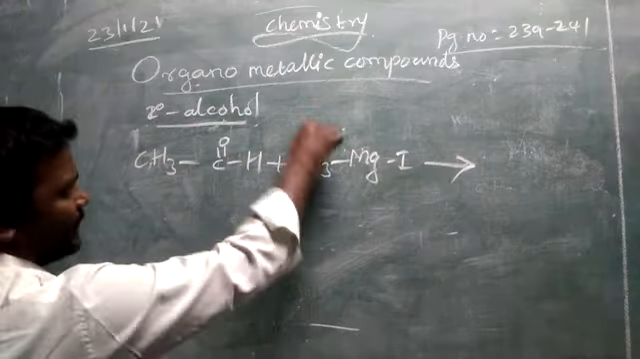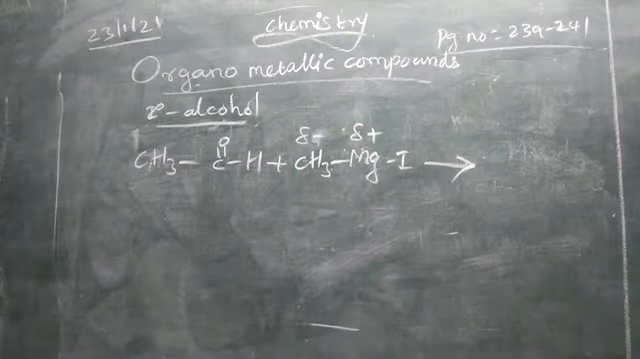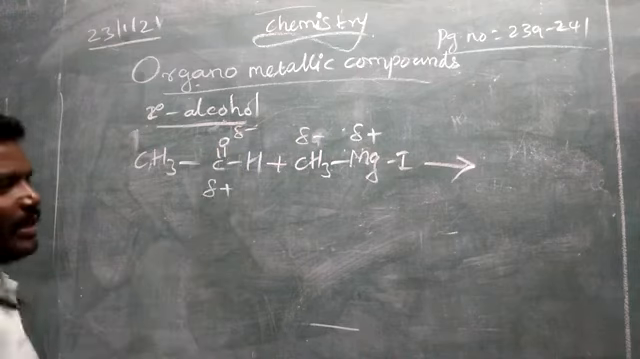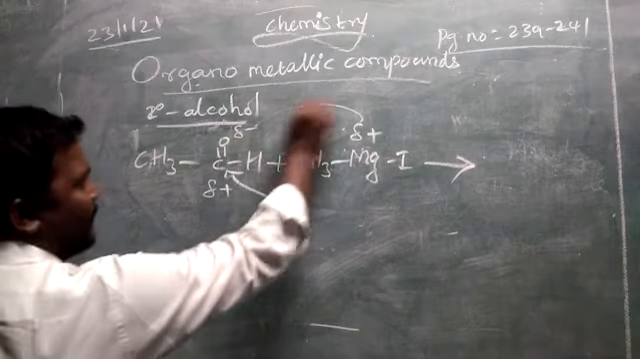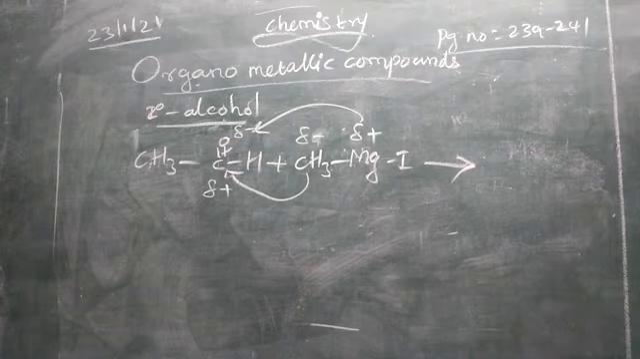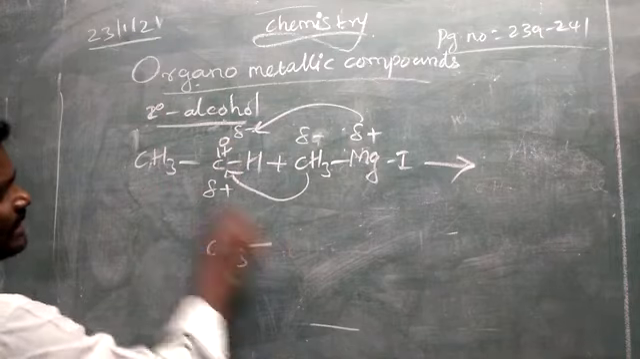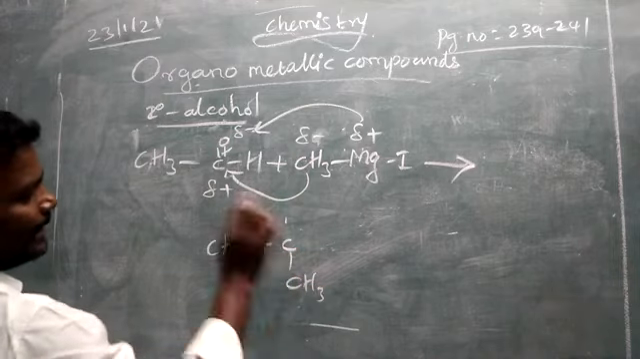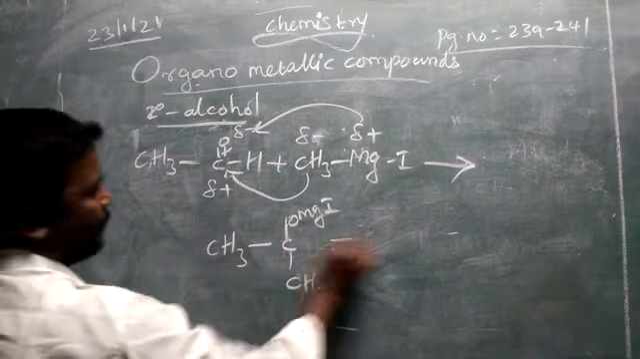So as usual, there is a partial negative charge on the CH3 and a partial positive charge on magnesium. Here carbon is partially positive and oxygen partially negative. So the negative group will attack the positive group, and the positive group will attack the negative group. So the double bond reduces into a single bond. Let us write the reactant into product. CH3 C, here the CH3 group is attacking. On top, oxygen is added with magnesium iodide.